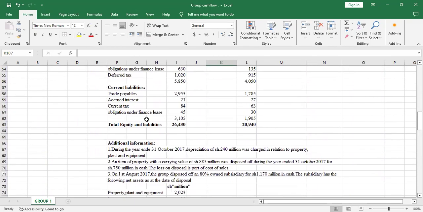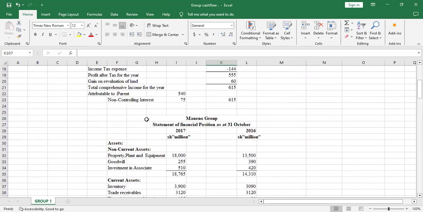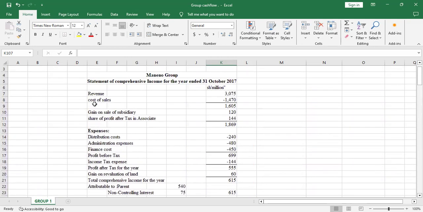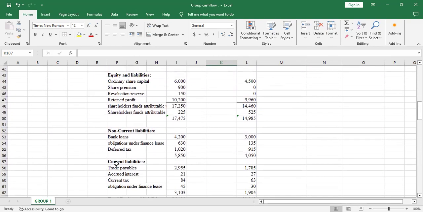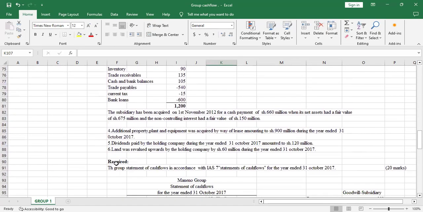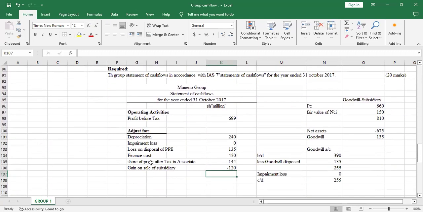So is there any adjustment above the profit before tax? There's no other adjustment because here now we have the gross profit. Yeah, so those are the only adjustments you have to do to the profit before tax so that we can get the sum. Yeah, so this is what we'll call the cash flow.